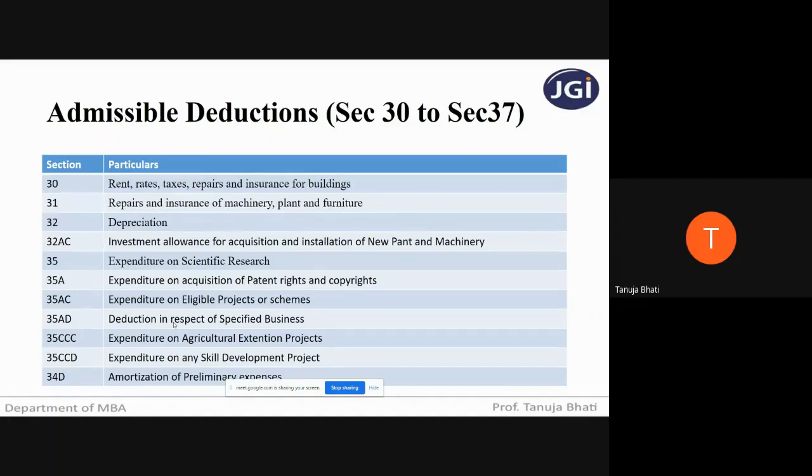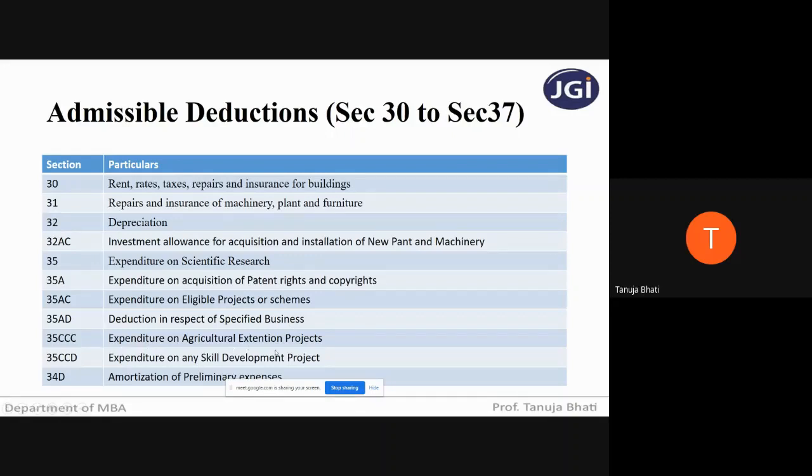So suppose any business is operating a cold chain facility, or is into warehousing facility for storage of agricultural products, or is operating a new hospital which has at least 100 beds for patients, or is into production of fertilizers in India. All these are specified businesses. Whatever capital expenditures are incurred by the specified businesses will be allowed as a deduction.